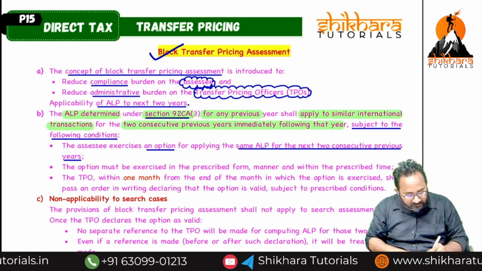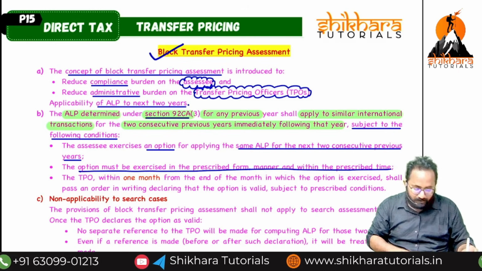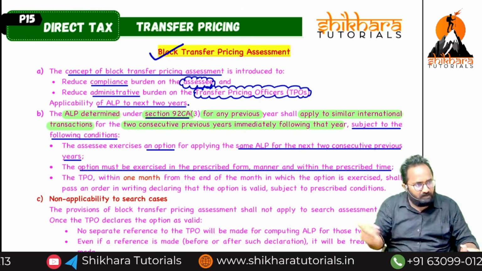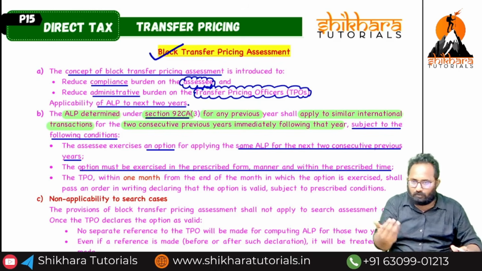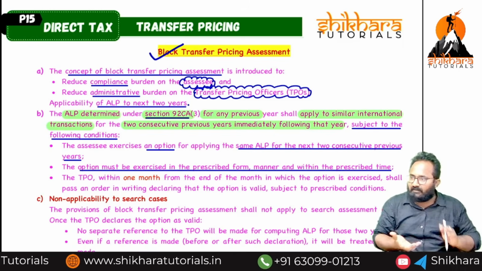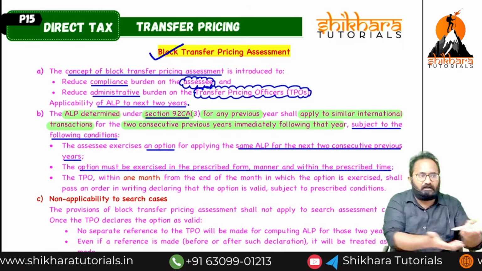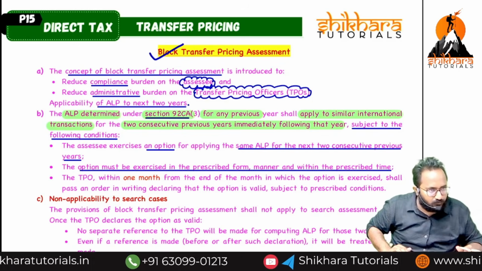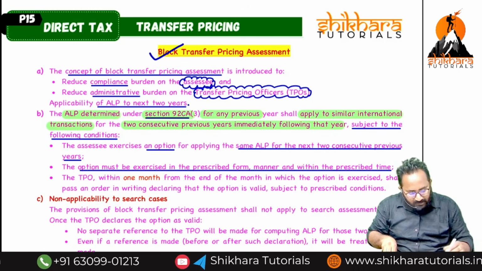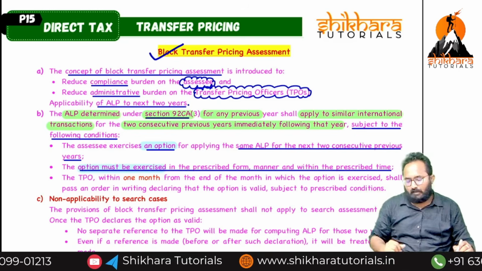That option must be exercised in the prescribed form by the prescribed due date. But they have not given the prescribed form and all those things, because this is a recent amendment; in coming years they will release it. Don't think about it, they will not ask you in your exam. Definitely, if you opt for this option, then only the block transfer pricing concept will apply. If you don't want to opt, every year assessment will be done, and every year TPO will compute the ALP. If you opt for the option, then only it will be given for the further years. Now, suppose I opted, okay, I opted.